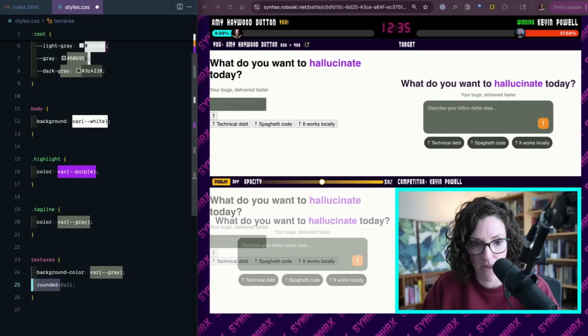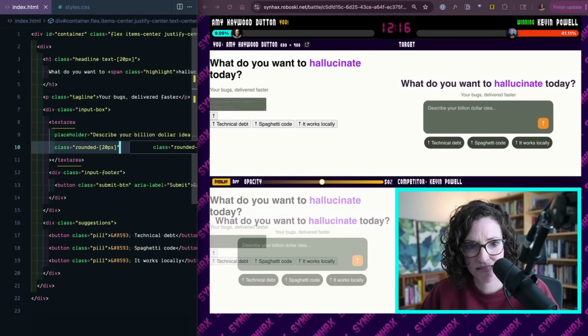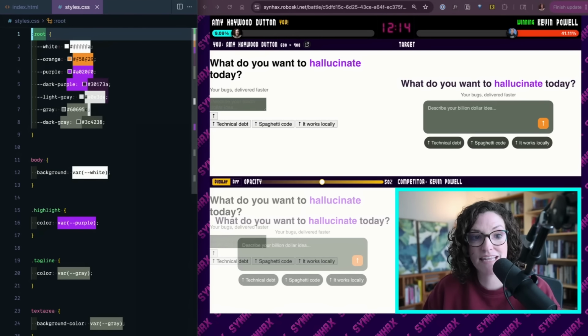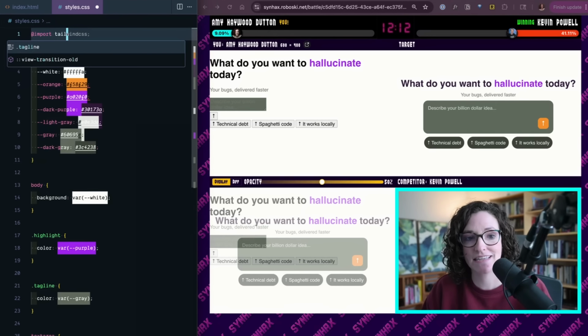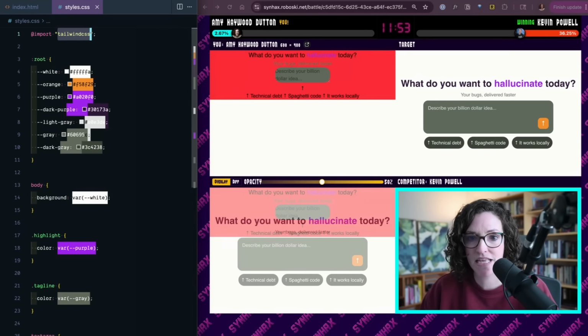I'm trying to go back and forth between Tailwind and regular CSS. That's not helpful. Because if it has Tailwind, I had to say import Tailwind. Oh my goodness. What in the world? Okay, if I say that, is that gonna help? What was the thing? I thought it was import Tailwind. Oh, in quotes. Boom. Yes.